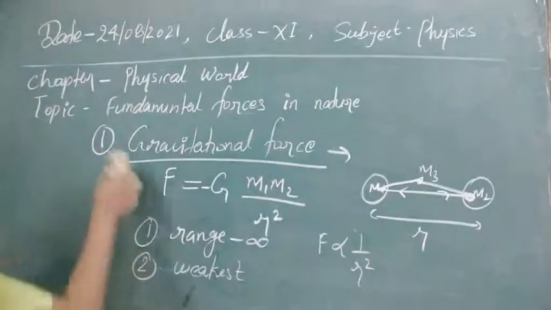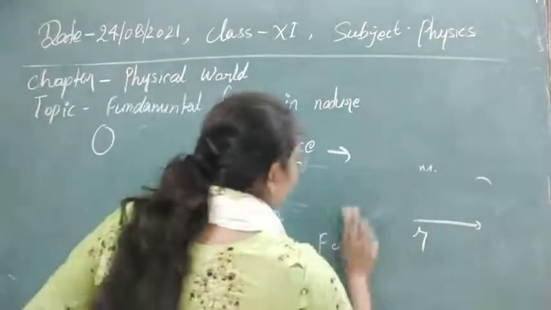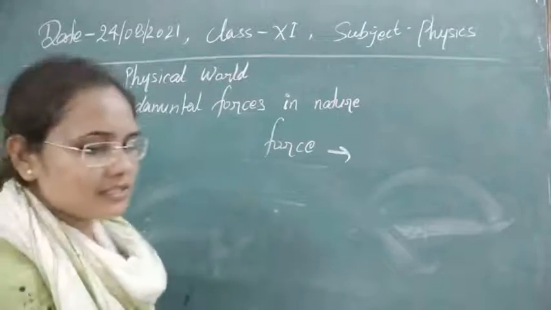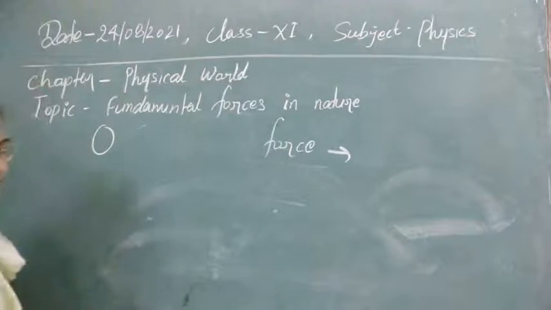So I think, students, this one is now clear. The first force, gravitational force, is the weakest force, and it acts between two masses. Next, after this one, let's see.